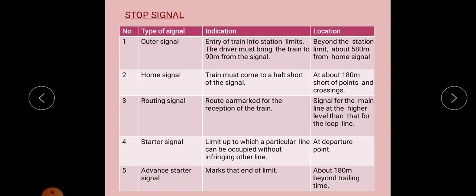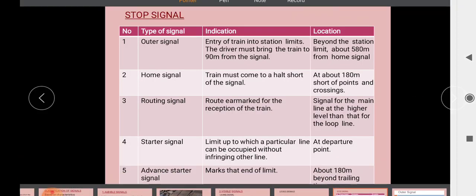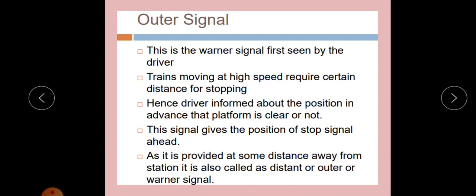So the first type is the outer signal. As I have told, the outer signal is the warner signal and is the first one seen by the train. After the outer signal we fix the home signal. That is, if the train is moving to a station, the first signal seen by that train is the outer signal. A train moving at high speed, like a fast passenger train, requires a certain distance for stopping, so it has to be stopped a long distance before.